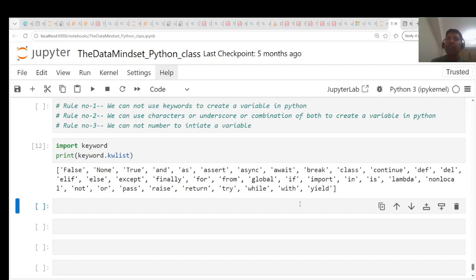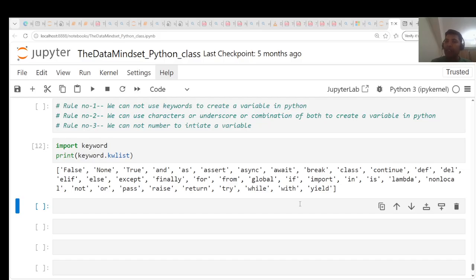So these are the reserved keywords Python uses for itself. Whenever we use these keywords in programming, Python understands a certain meaning from them. Okay.